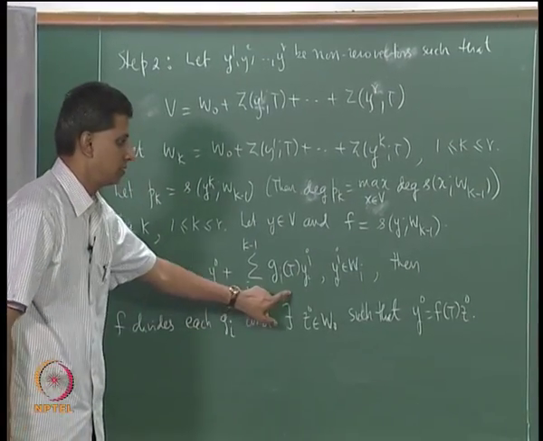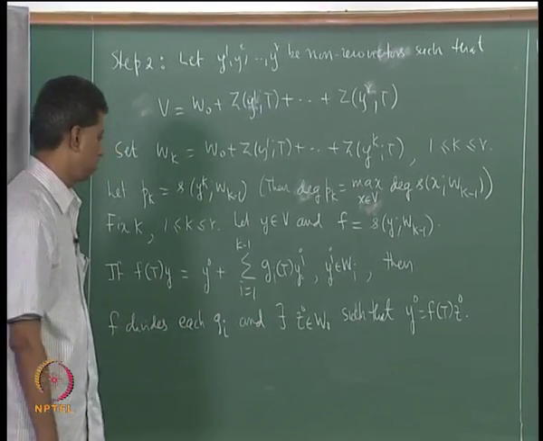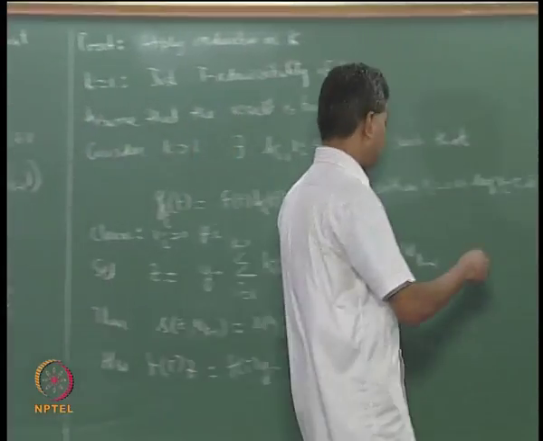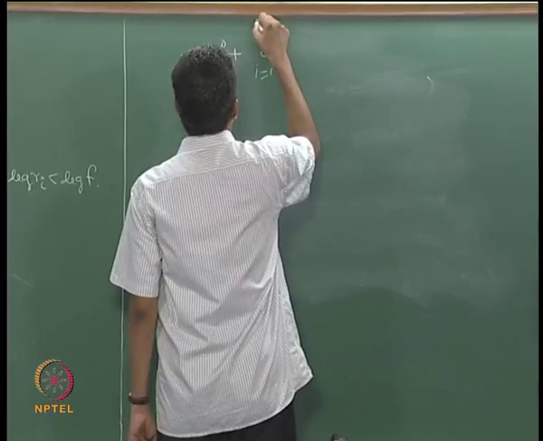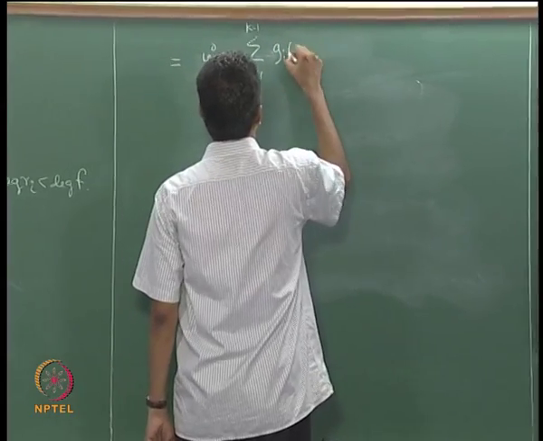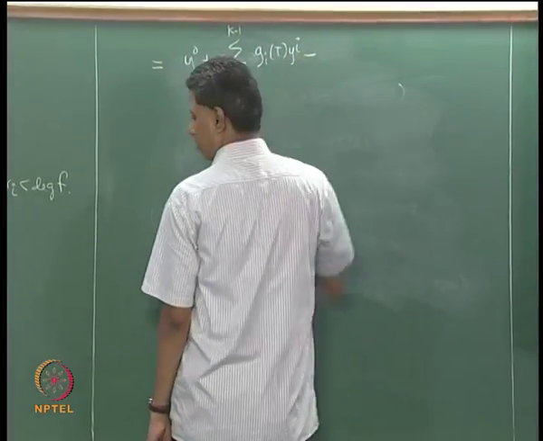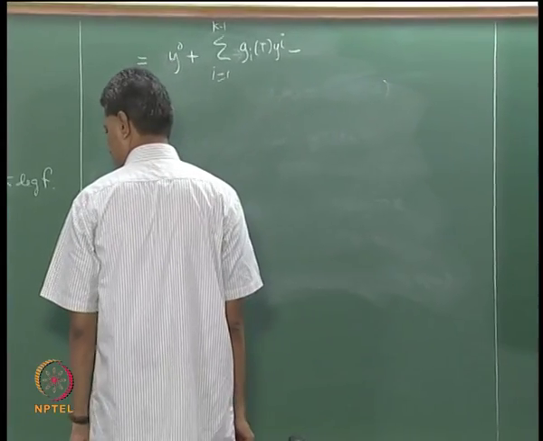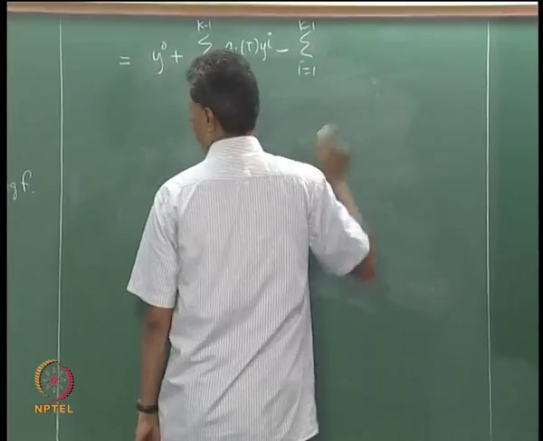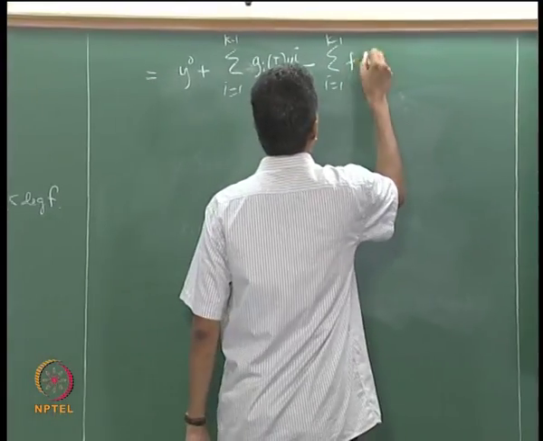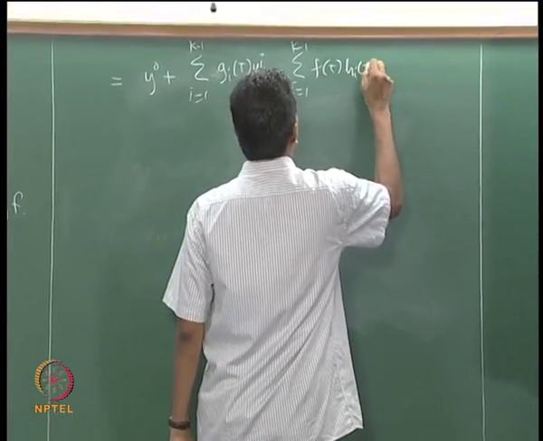So I write this as y naught plus the summation i equals 1 to k minus 1 of g_i(T)y_i, minus the summation i equals 1 to k minus 1 of f(T)h_i applied to T y_i.